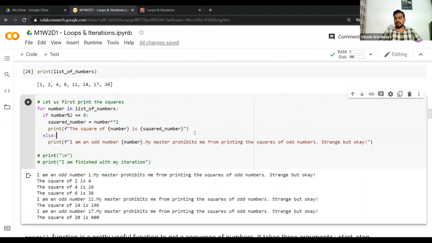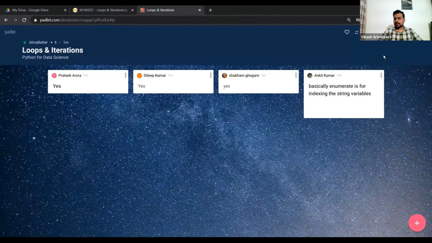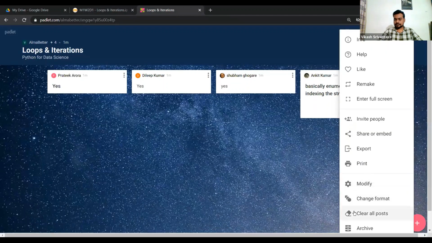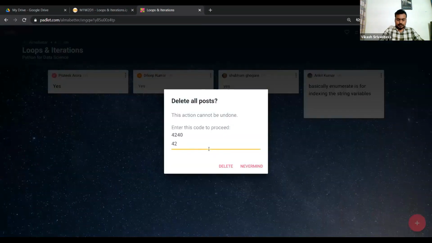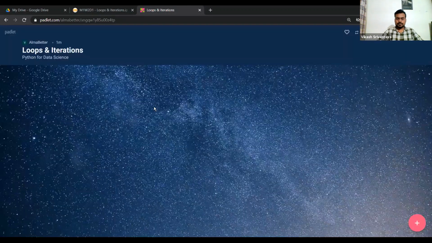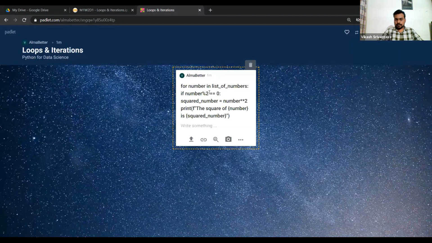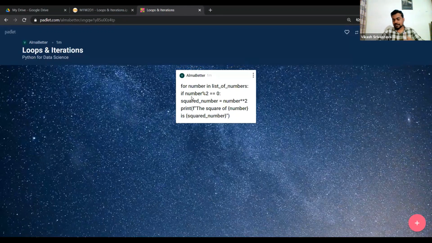Now can you guys do a little change from here? Maybe I'll just copy paste this code. So let's not have the else part. I just want you guys to tell me. So wait a bit, I'll just clear this. Of course I'll try to add my indentation here. I am not able to for some reason. But assume that this is in proper indentation.